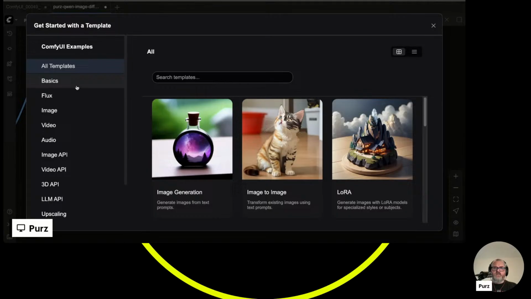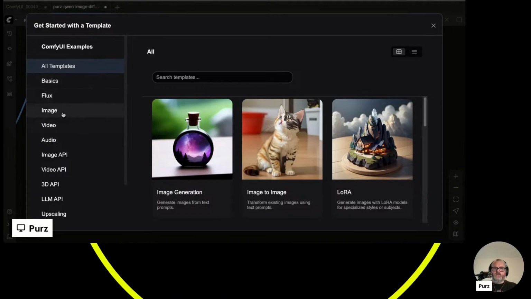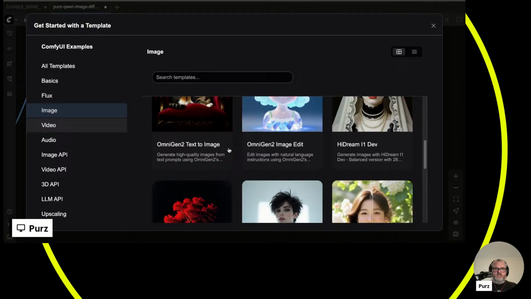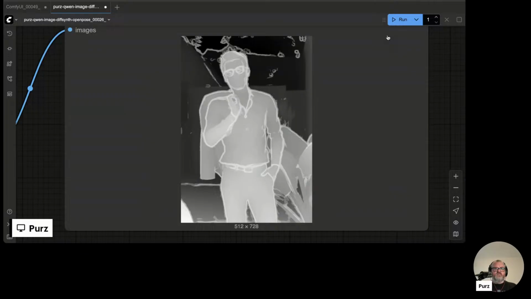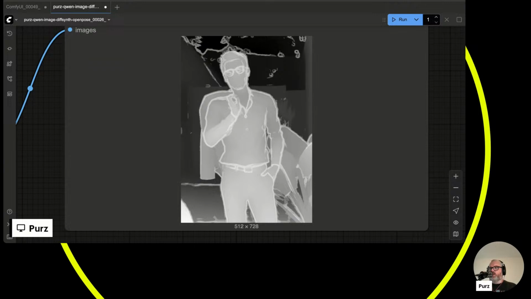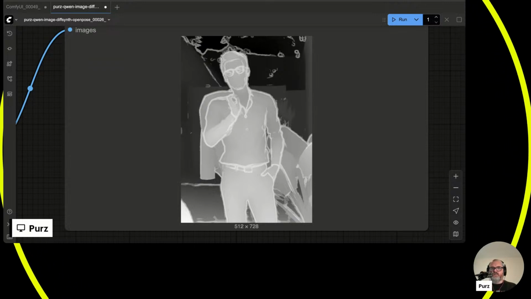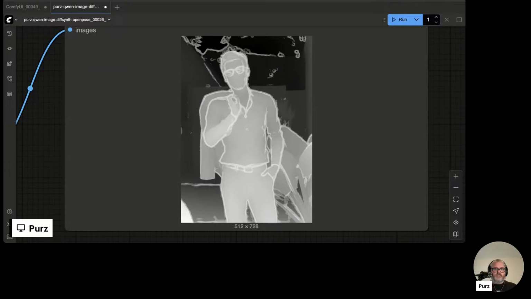Let's see. Not on here, but I can just grab it from the blog. That's blog.comfy.org, friends. Just grab that workflow real quick. I just realized I had the raw thing in a tab. All right, save that.